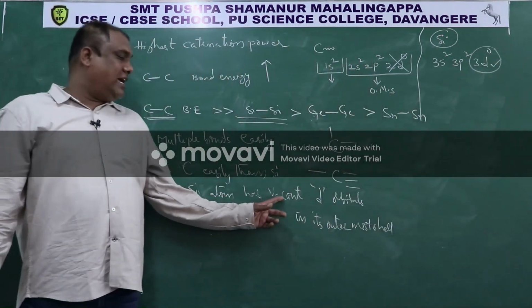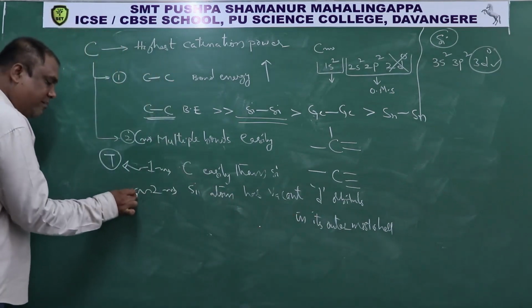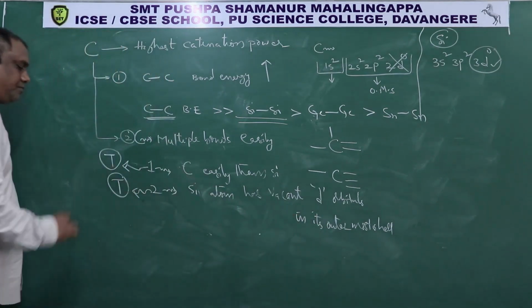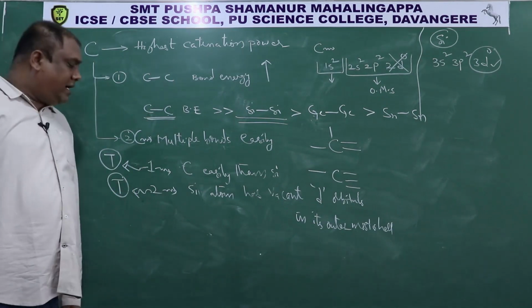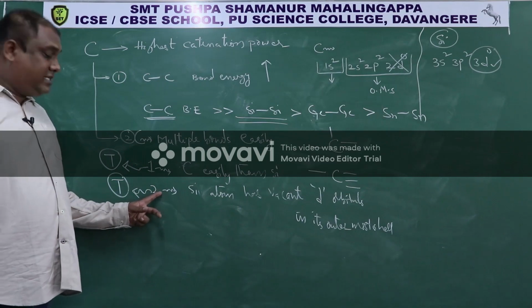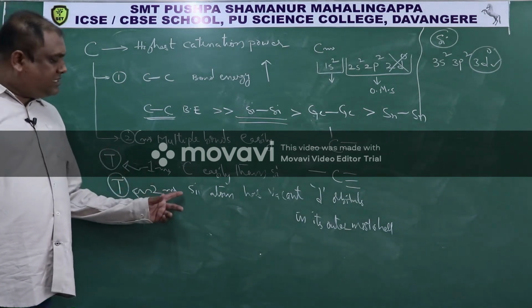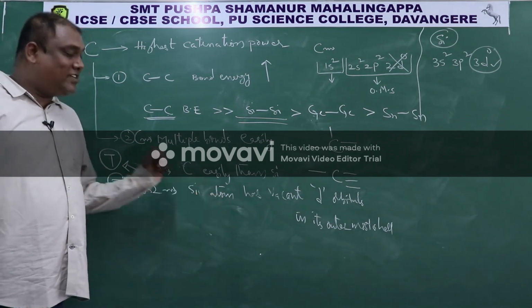Therefore, this statement is also true. But is statement 2 the correct explanation for statement 1? No. This statement is true, but it is not the reason for statement 1.